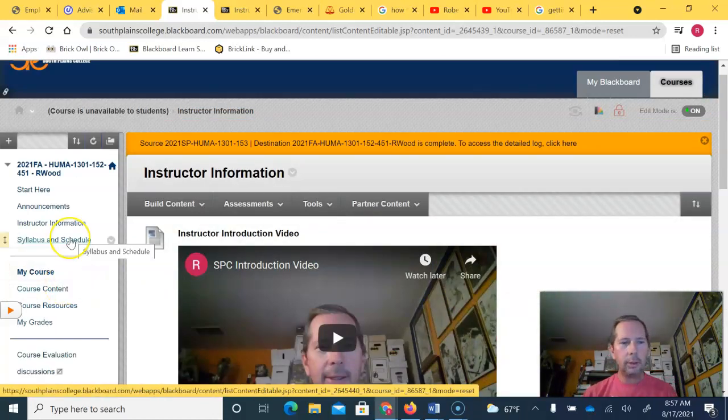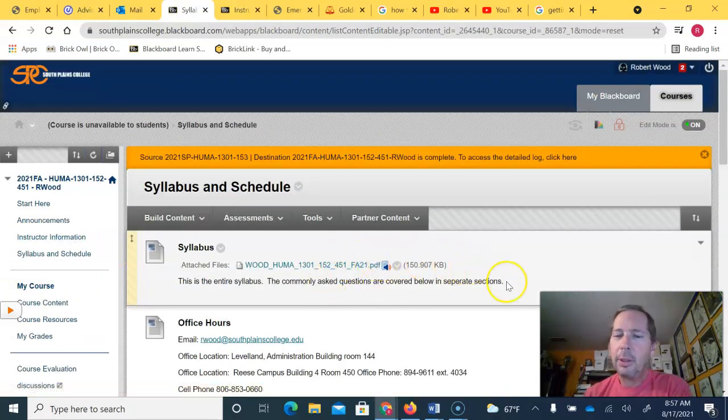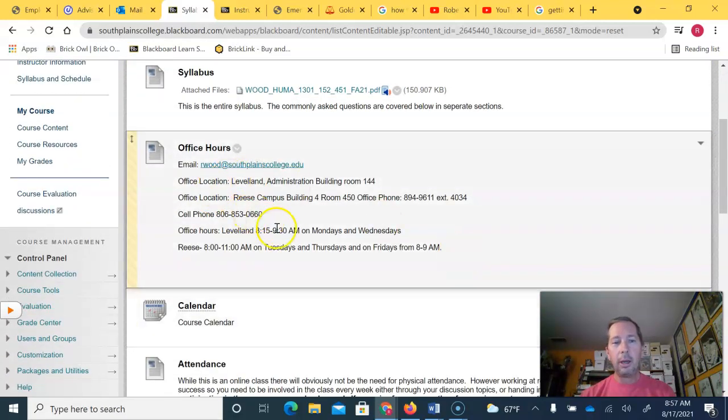The course is broken down into modules. Let's go to syllabus and schedule. Here you'll find the entire syllabus to the course. I would recommend you read it, especially the second half, which deals mostly with this particular class. I have covered some of the larger topics. If you'll scroll down, there's my office hours again.